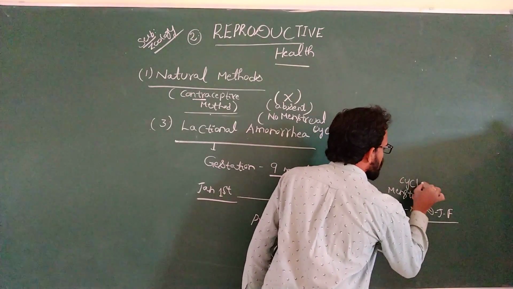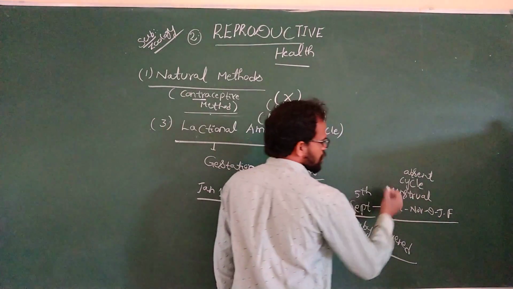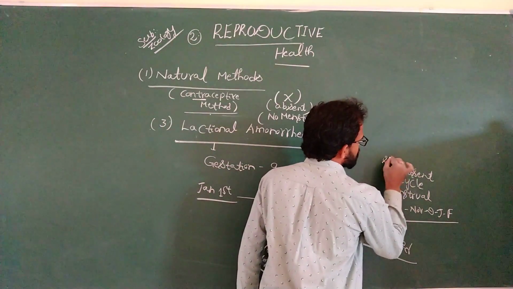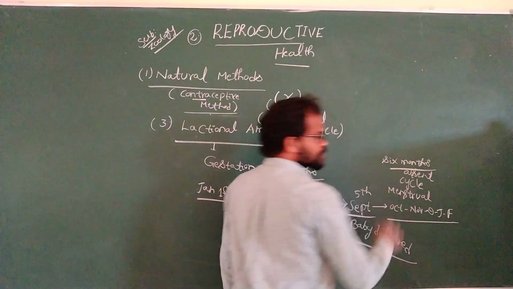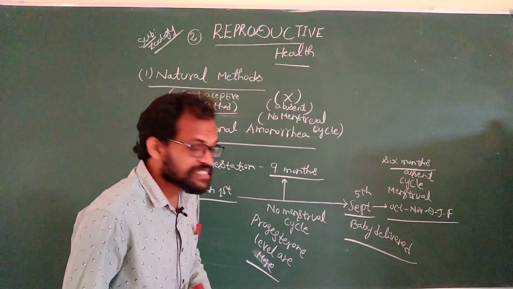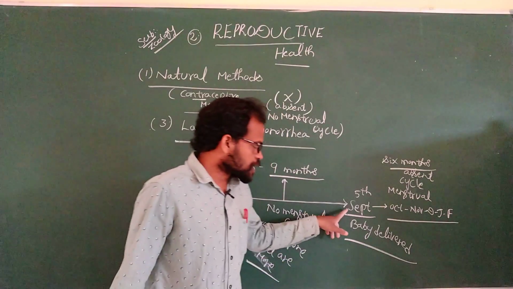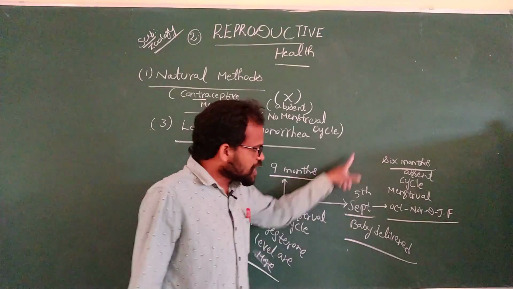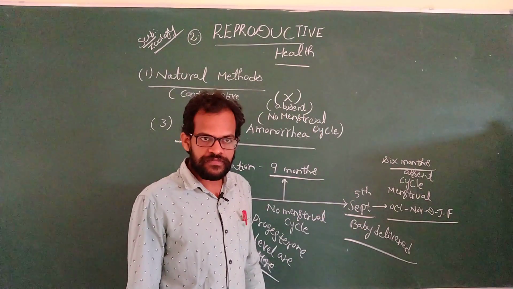Once the baby is delivered and the mother is producing milk for the baby, the couples participate in sexual intercourse.